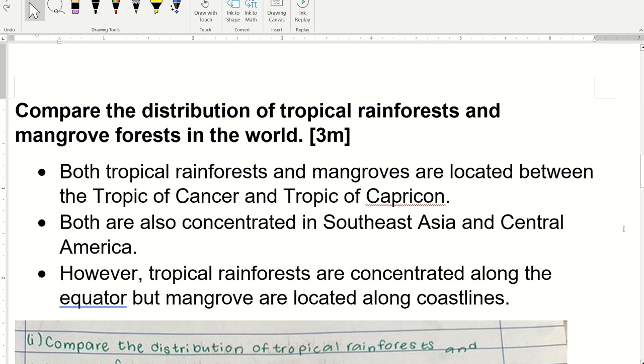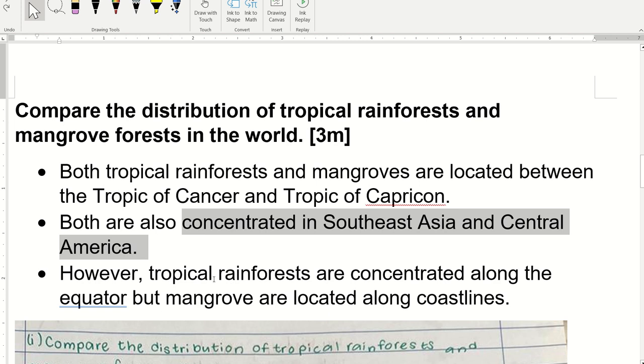My answer is a little bit different from hers. So I first started out with similarities. Both of them are located between the Tropic of Cancer and the Tropic of Capricorn. Both are also concentrated in these areas, Southeast Asia and Central America.